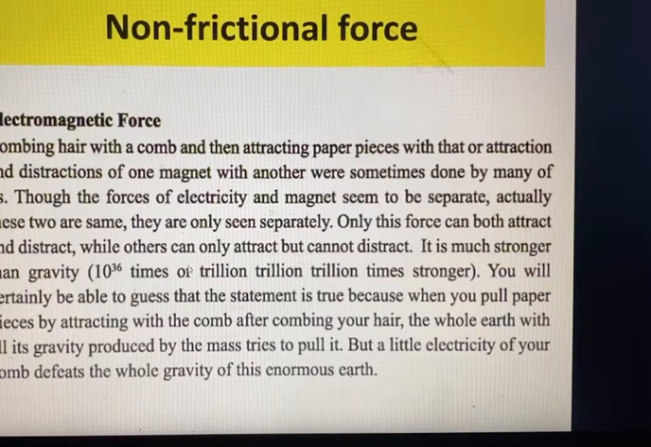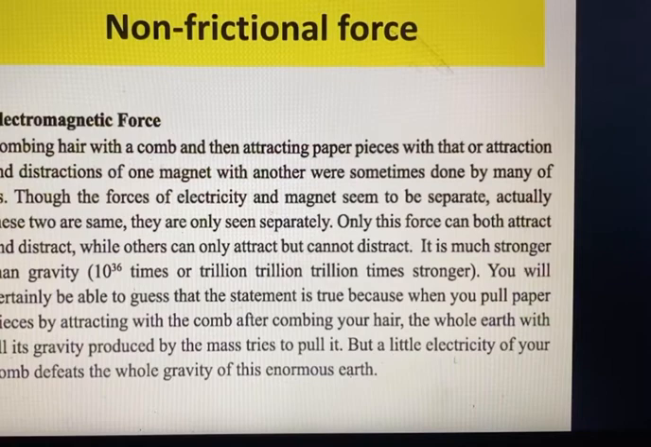This force can both attract and repel, while others can only attract but cannot repel. It is much stronger than gravity, about 10 to the power 36 times stronger. You will certainly be able to guess that this statement is true, because when you pull paper pieces by attracting with a comb after combing your hair, the whole earth with its gravity produced by the mass tries to pull it up. But a little electricity of your comb defeats the whole gravity of this enormous earth. Can you imagine?